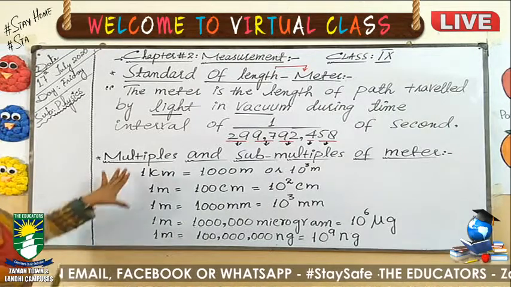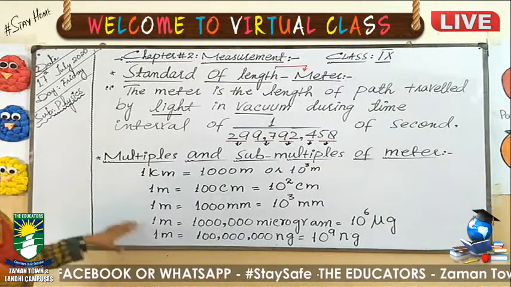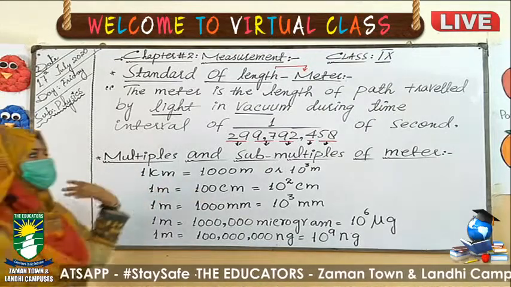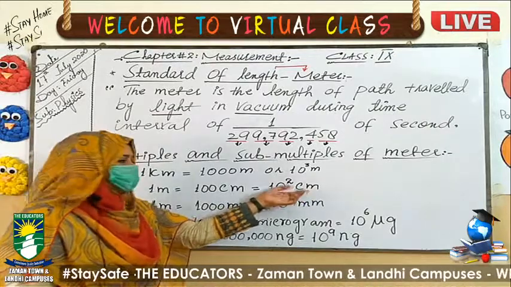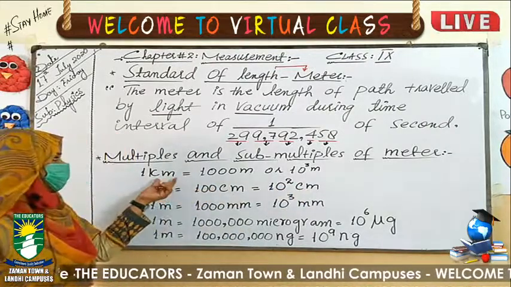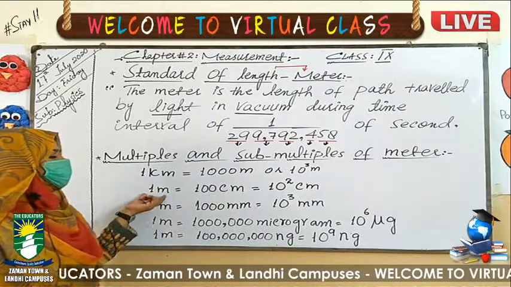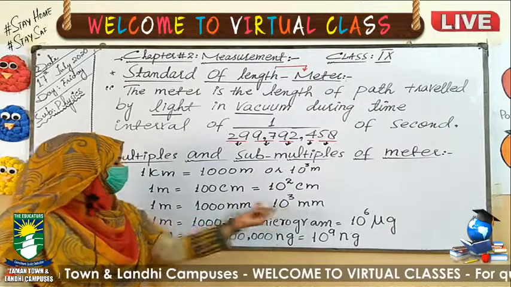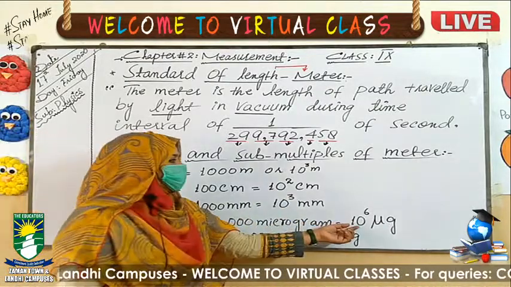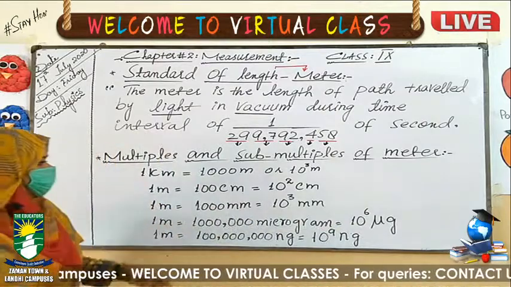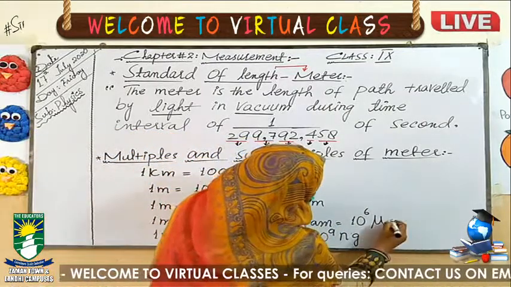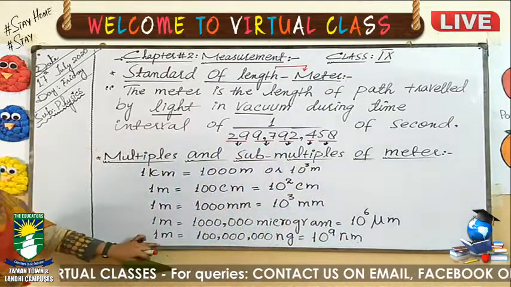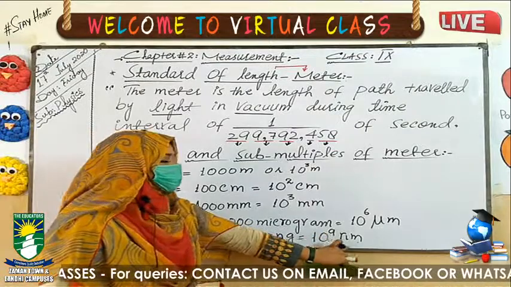You can see in all these conversions, I have just standardized the meter. Every unit is equal to how many other subunits are present in the meter. I have written it related to the meter. 1 kilometer is equal to 1000 meter. 1 meter is equal to 10 exponent 2 centimeter. 1 meter is equal to 10 exponent 3 millimeter. 1 meter is equal to 10 exponent 6 micrometer. Sorry, it's meter, not gram. We are studying length here. 1 meter is equal to 10 exponent 9 nanometer.